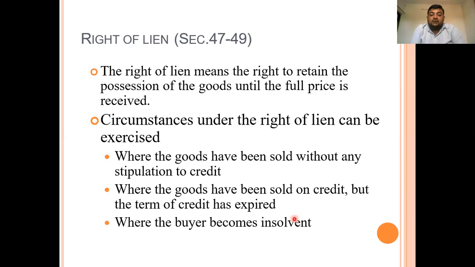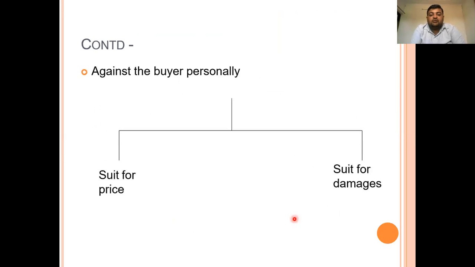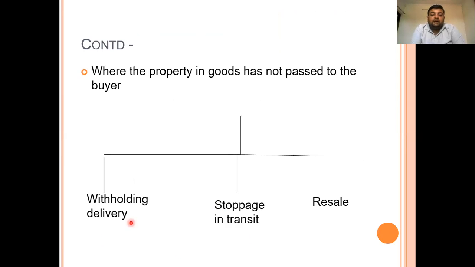In that case, the rights that the unpaid seller has are, first, withholding delivery. He will refuse to deliver. Withholding delivery means he will convey the message to the buyer that he will not deliver the goods unless and until you pay the amount in full. So that is known as withholding delivery. He can withhold the delivery and not transfer the goods. Second, stoppage in transit.